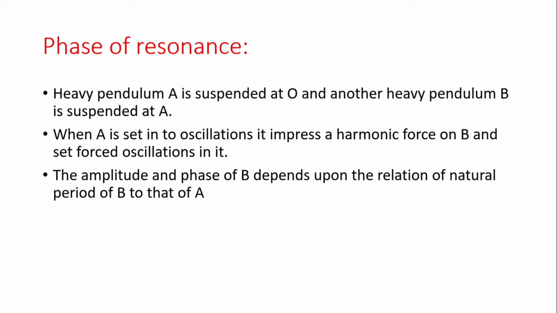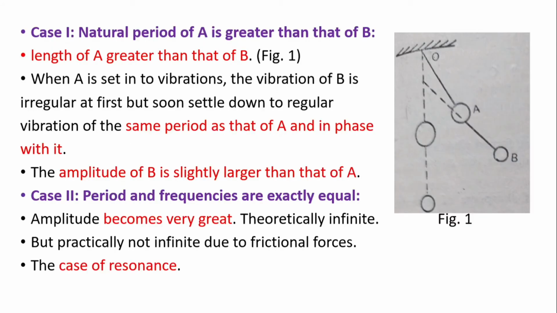Let us look at three different cases, out of which the first case is when natural period of A is greater than natural period of B. And we know that natural period of A will be made greater if length of A is greater than length of B, as shown in figure 1. When A is set into vibration, it forces pendulum B to vibrate.